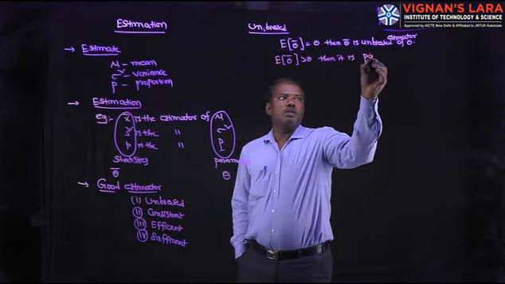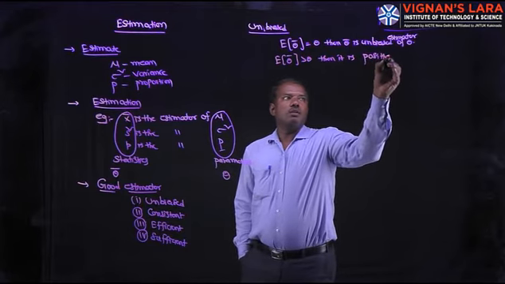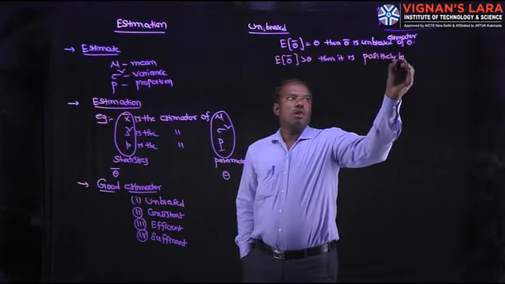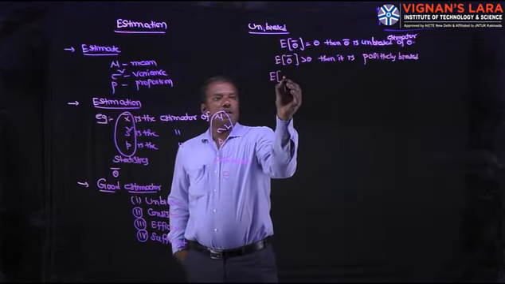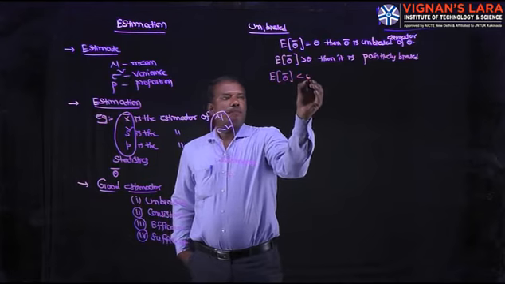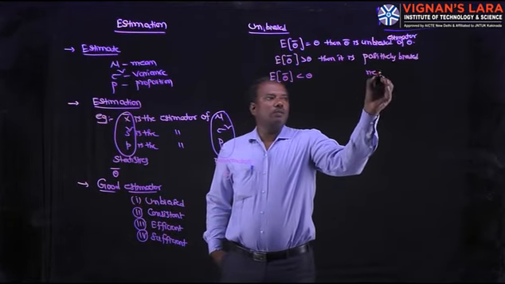If E of theta bar is less than theta, then it is negatively biased.